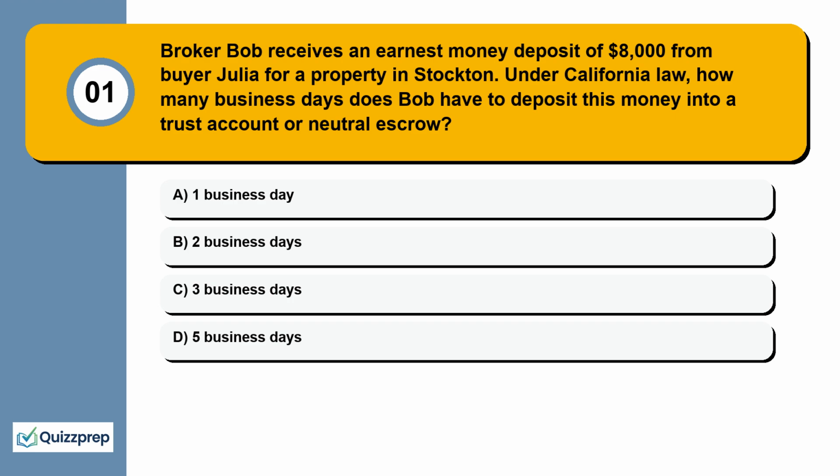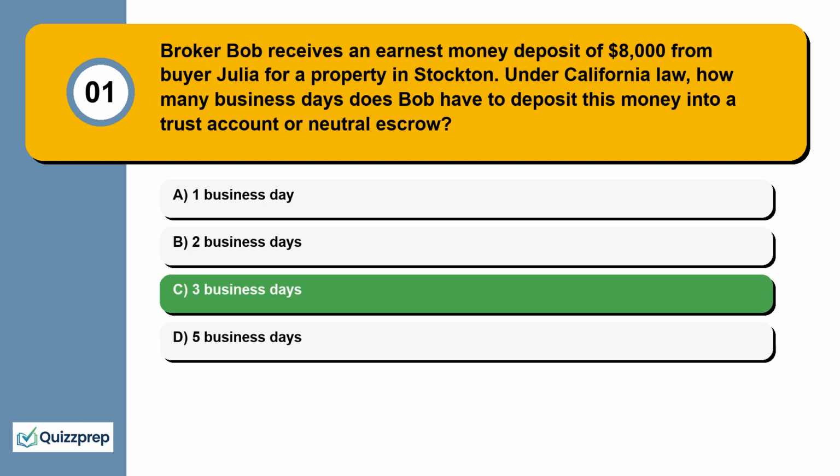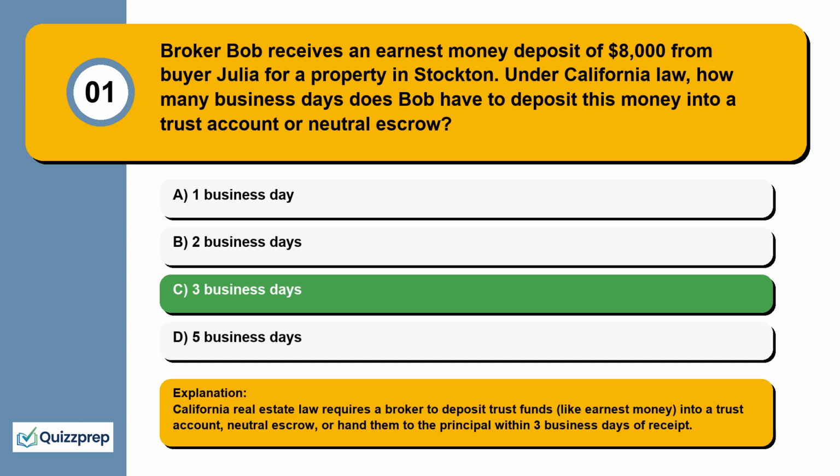Question 1. Broker Bob receives an earnest money deposit of $8,000 from buyer Julia for a property in Stockton. Under California law, how many business days does Bob have to deposit this money into a trust account or neutral escrow? 1 business day, 2 business days, 3 business days, 5 business days. California real estate law requires a broker to deposit trust funds, like earnest money, into a trust account, neutral escrow, or hand them to the principal within 3 business days of receipt.